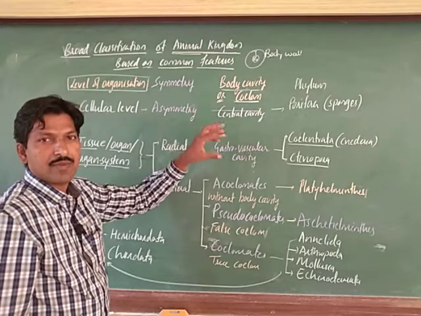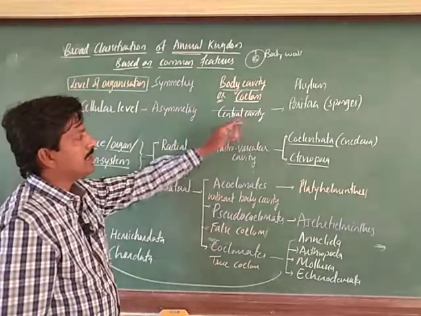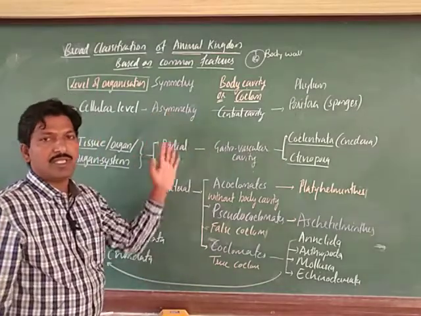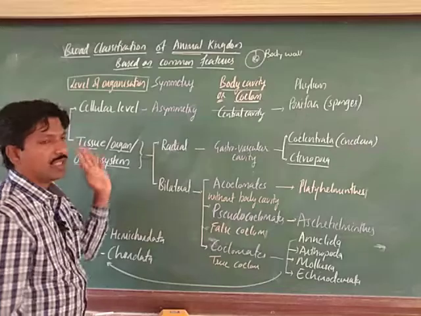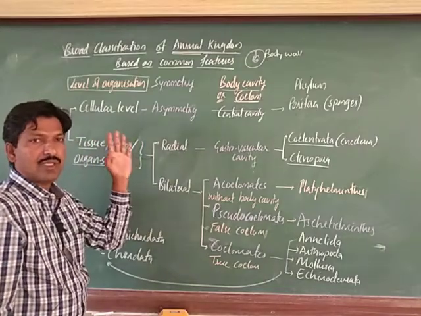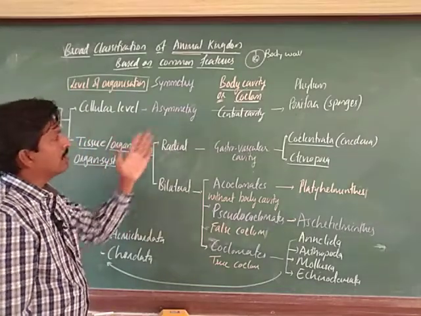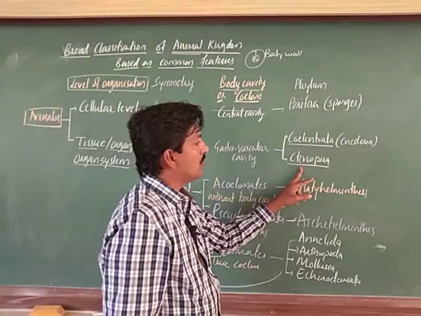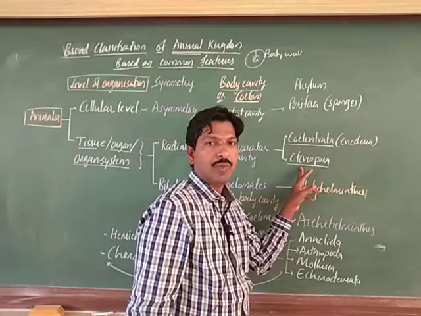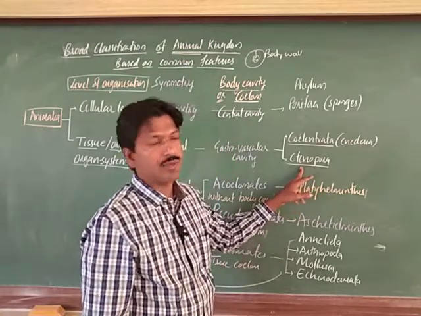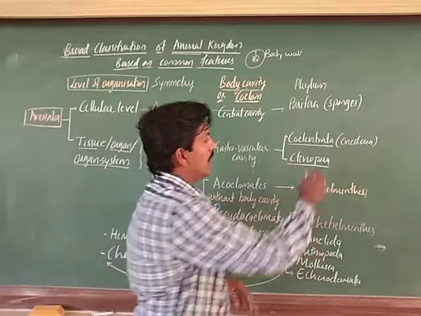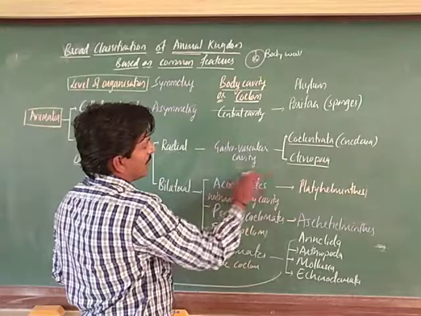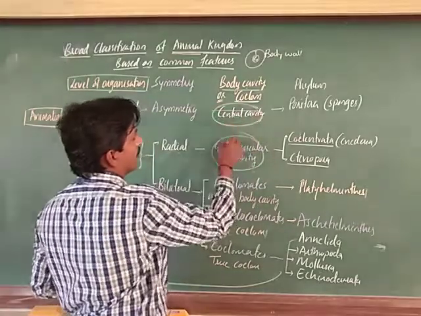A cavity is there, but it is not said to be a body cavity; it is called the central cavity, okay. They show asymmetry, there is no symmetry in the body, and a cellular level of organization: a collection of cells are together, but no tissue is formed. Sponges are the example. Next, the Coelenterates and Ctenophora, bioluminescent organisms which are exclusively aquatic. Here also body cavity is absent.